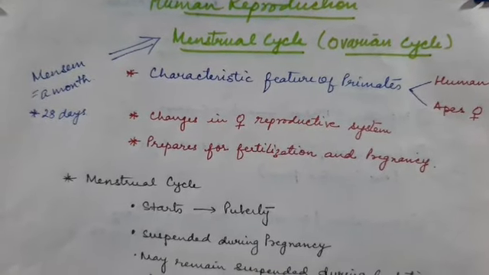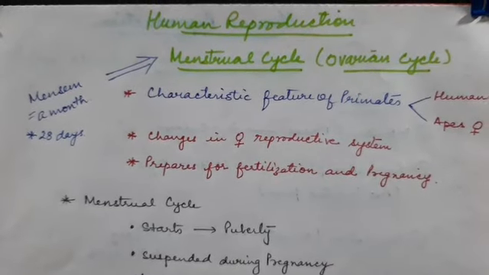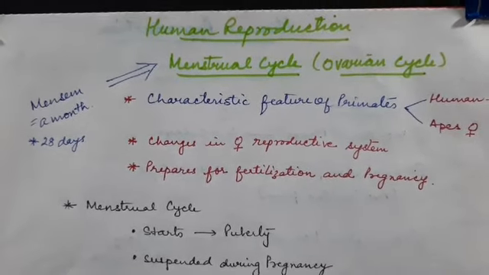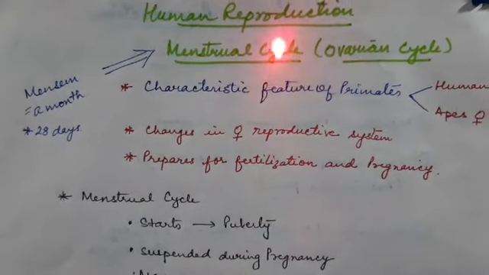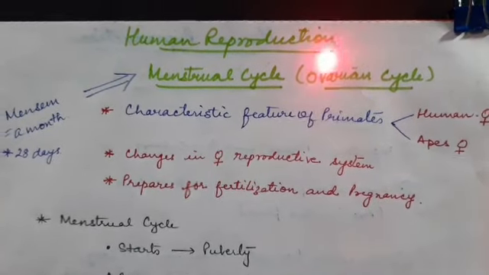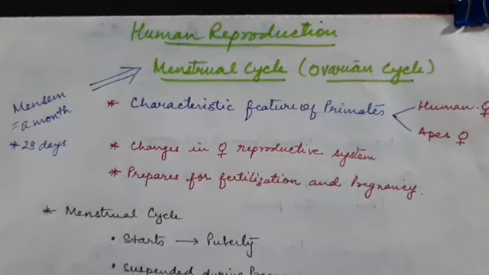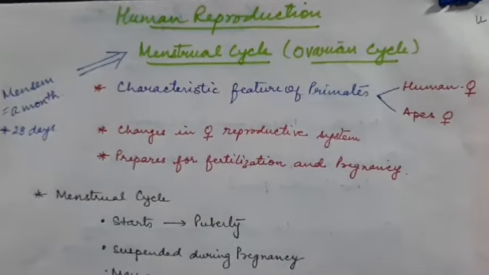Hello children, in this video I will discuss another very important phase in the human reproductive cycle, and that is known as menstrual phase or menstrual cycle, also called as ovarian cycle. This cycle is a characteristic feature of primates.